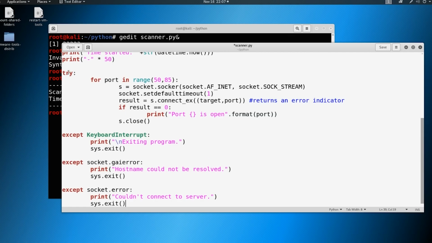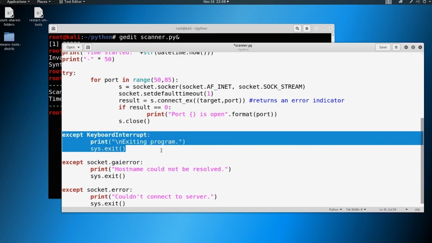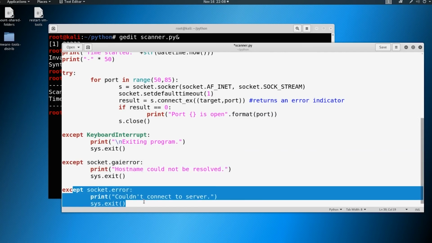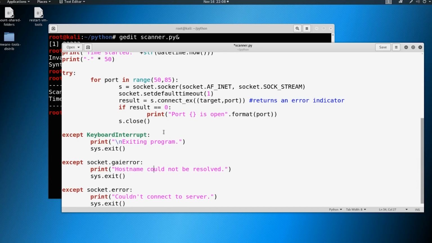One more walkthrough. We're going to do our for loop through these specific ports, and then we're going to have some exceptions. We're going to try these with exceptions here. If we hit Control-C, we want to exit the program. If there's no hostname resolution, we want to exit the program. If we can't connect to the IP address that we specify, we want to exit the program. So we need to build in these exits.